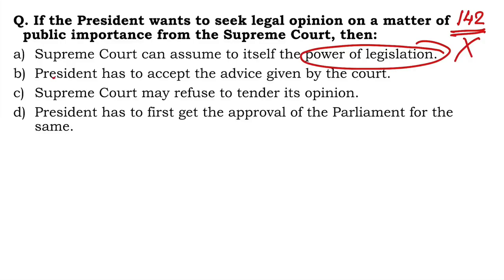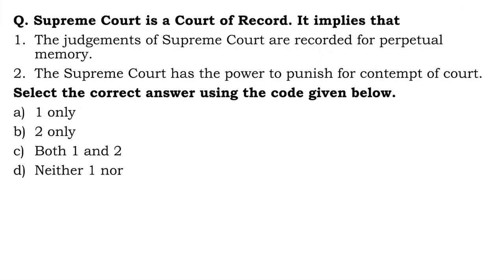The President has to accept the advice given by the court. No, the President or the government is not bound by the advice of the court. The Supreme Court may refuse to tender its opinion. Yes, of course, Supreme Court can refuse to tender its opinion when the President seeks opinion on matters of public importance. So C is the right answer. D, the President has to first get the approval of the Parliament for the same. No such provision exists or condition exists. Then we have the next question.